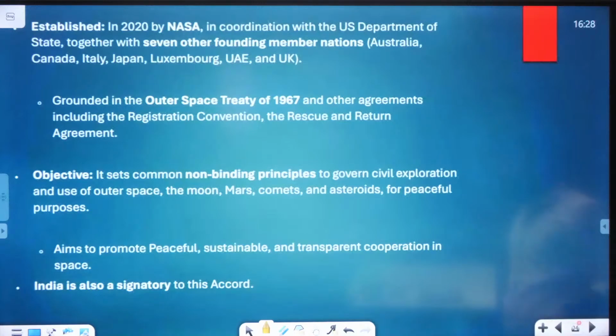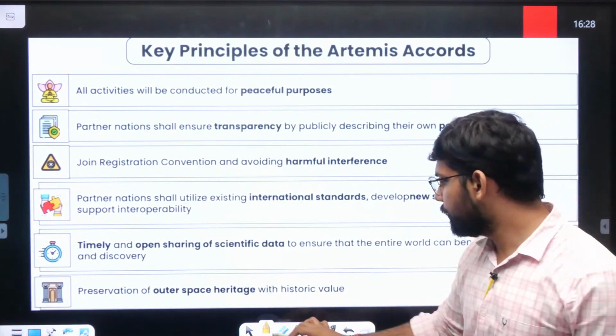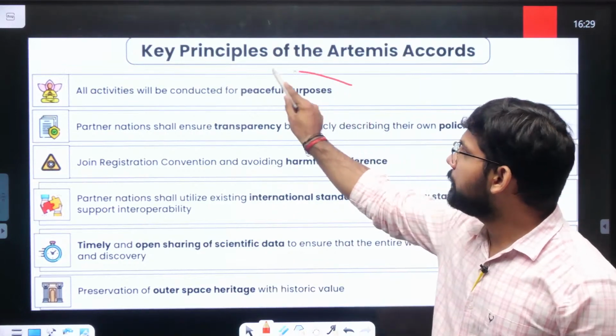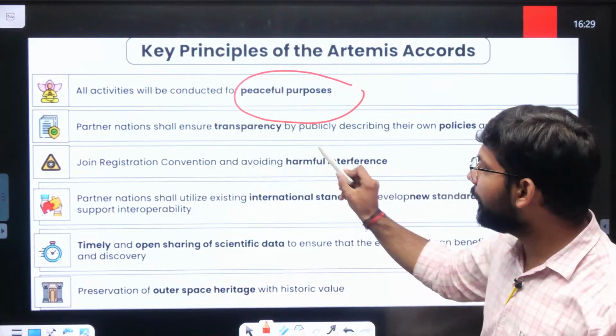So it's established, ये हमने देख लिया है सारा. What is the key principle that we are talking about? The peaceful purpose. This is the main keyword of this accord. Peaceful purpose के लिए use करेंगे.